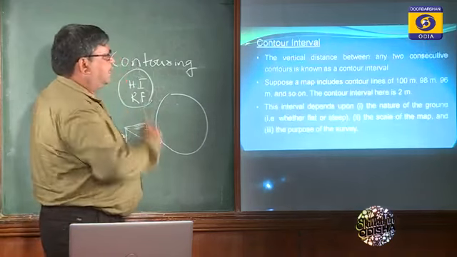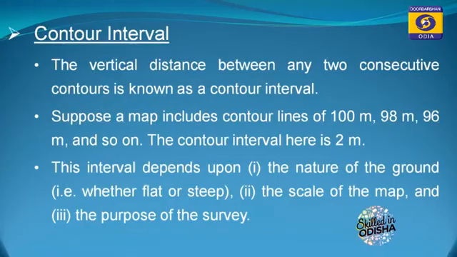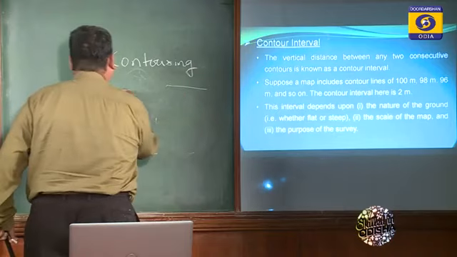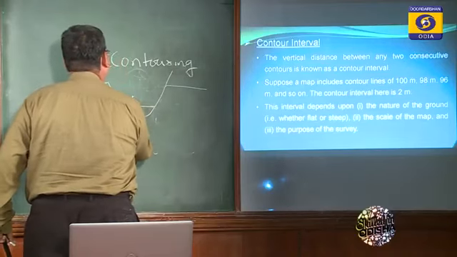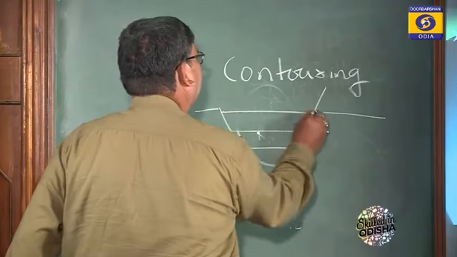So the contour interval I have already told you. The vertical distance between any two consecutive contours is known as contour interval. For example, I have already shown you the pond. So this is the pond, suppose. This is one contour line, this is another contour line, this is the elevation part.